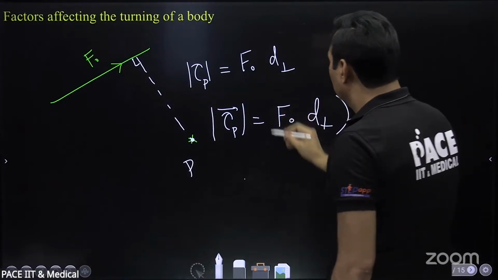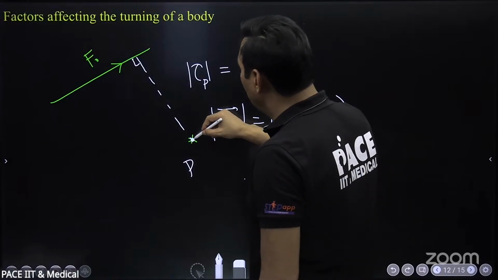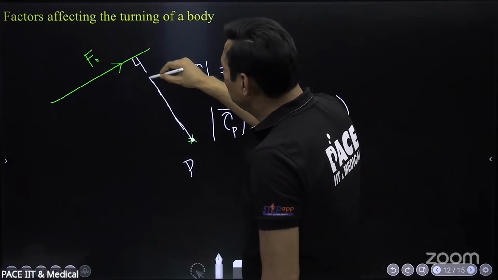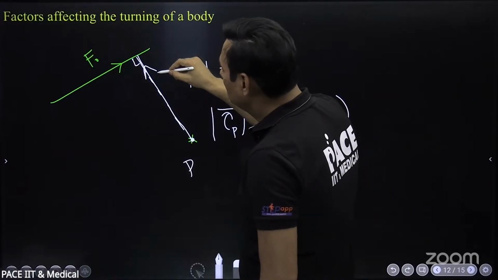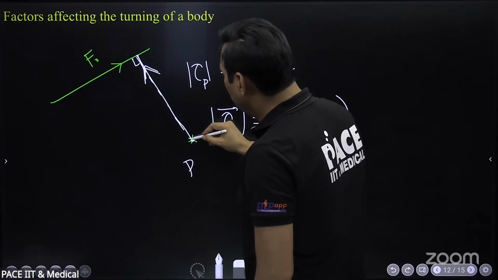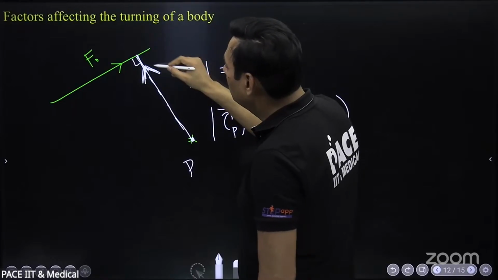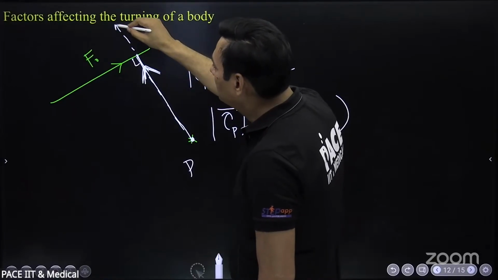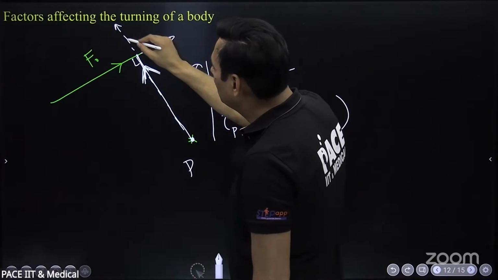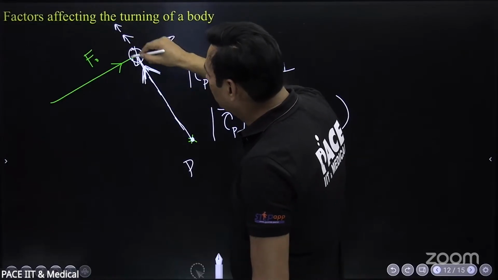And it will have a direction which should always be given by R cross F. So if I assume this to be R, it is not necessary to take it elsewhere, I can take R as a vector joining this point to any point on the line of force. So R cross F: shift R here, F is in this direction, R is in this direction, R cross F is into the plane.